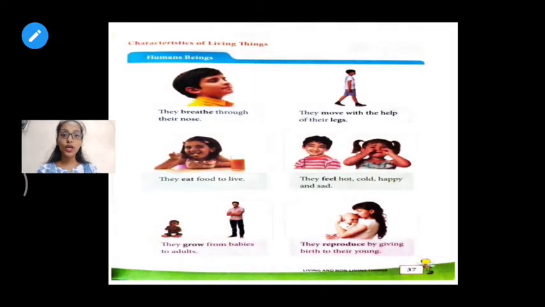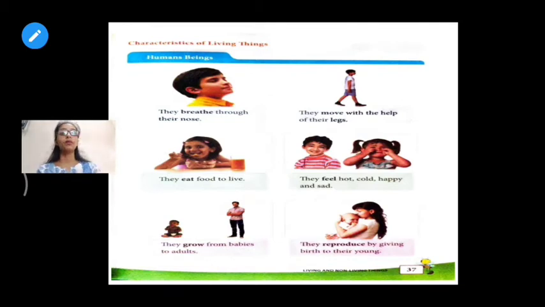In this, I taught you about the characteristics of living things, which I taught you for human beings. Human beings can breathe through their nose, and walk or move with their legs. They eat food to live. They feel happy, sad or bad. Even human beings grow from baby to adult, and human beings reproduce small babies.